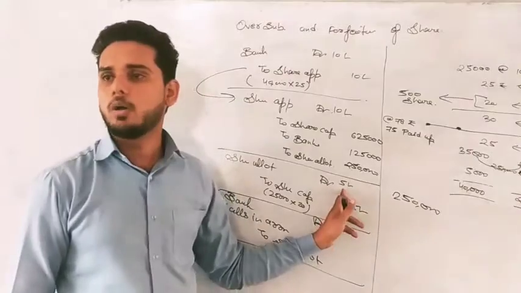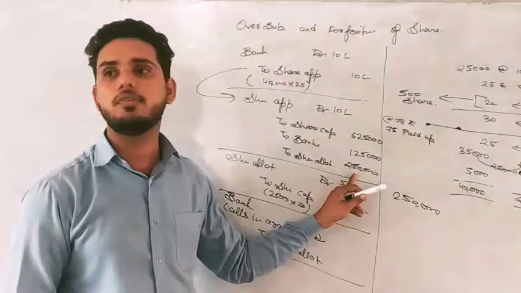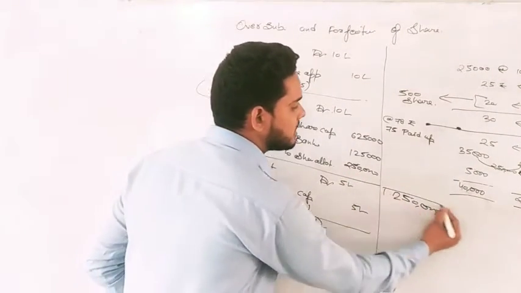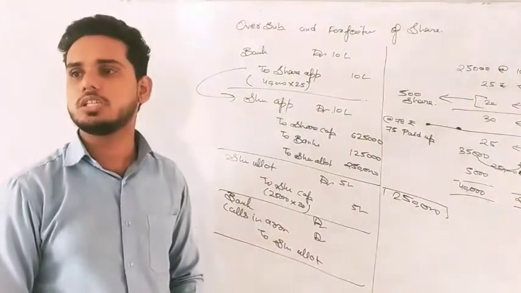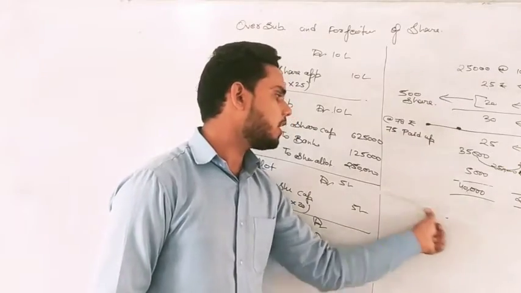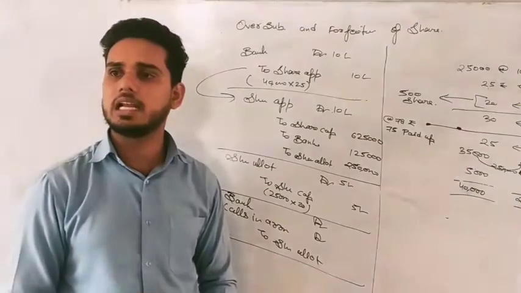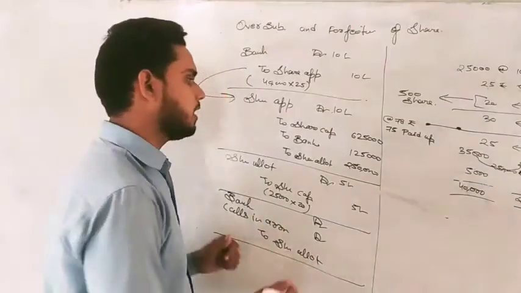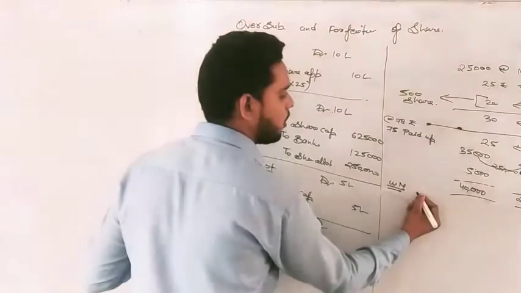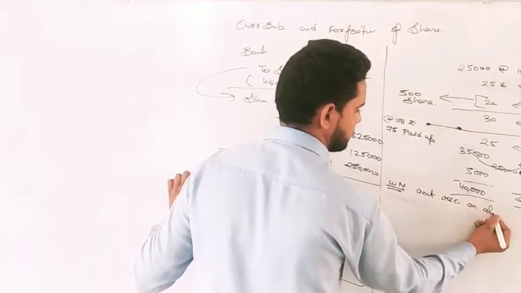Now see one thing. 5 lakh is the due amount, but we don't need to receive 5 lakh, because from this 5 lakh, 2,50,000 is already received. So the remaining 2,50,000 is the actual amount that we have to receive, right? Now see what the things are. Sometimes you have to prepare a working note for finding the amount that you have to receive. That is required because it can be a little bit complex. So how can we make the calculation? We will prepare a working note for the amount received on allotment.